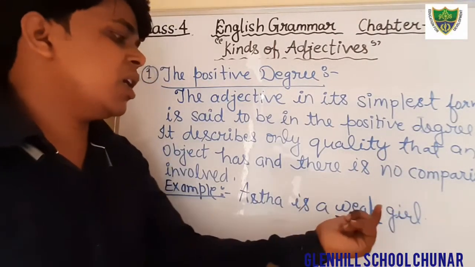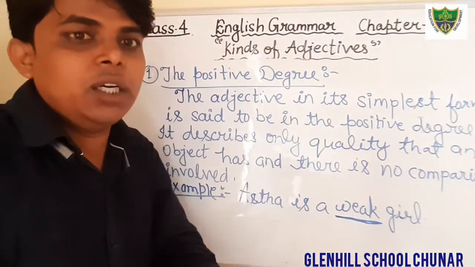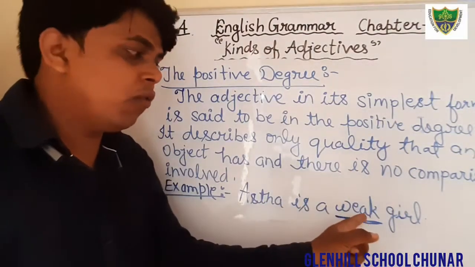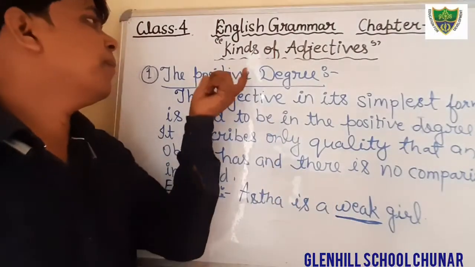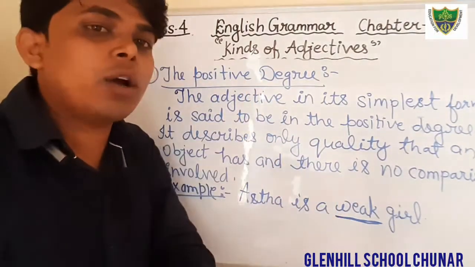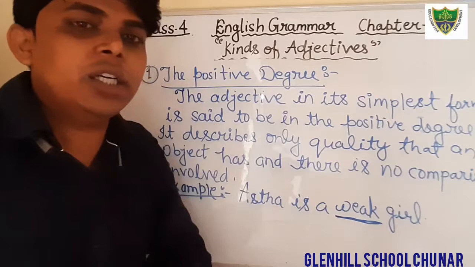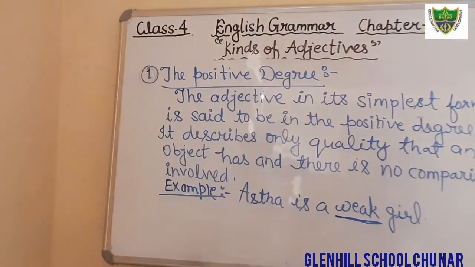Okay, Astha is a weak girl. In this sentence, the word weak is an adjective, or you can say that is positive degree. There is no comparison at all. Therefore, it is an adjective, or it is a positive degree. Okay, students, so just write it.